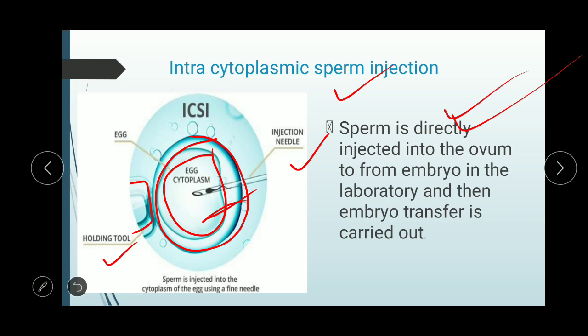This takes place in the laboratory, and the sperm is directly injected with the help of a fine needle. So you have to remember intracytoplasmic sperm injection, where the sperm is injected through a fine needle in the laboratory, and the embryo transfer is carried out after the fusion.